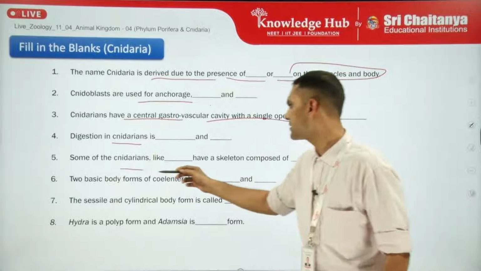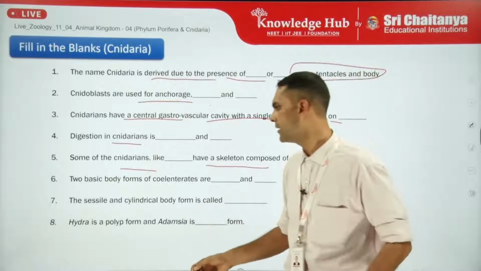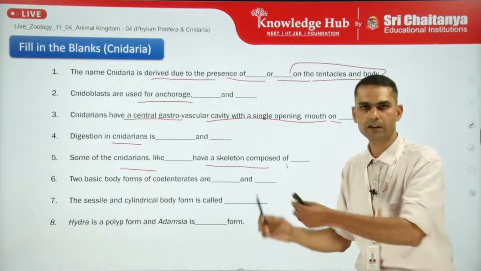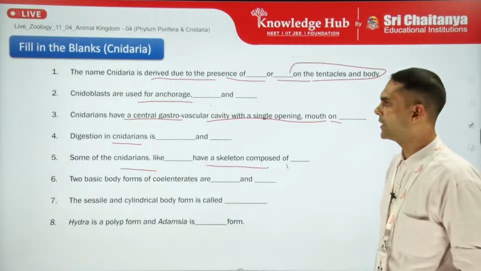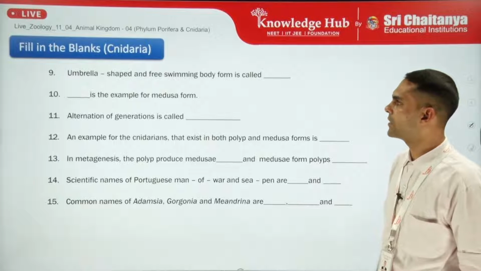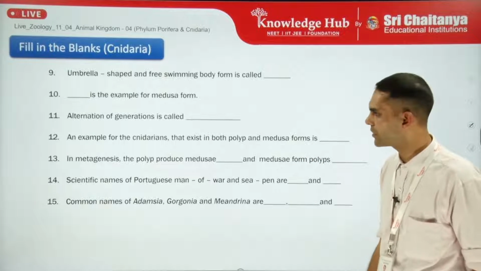Some of the Cnidarians like dash have a skeleton composed of calcium carbonate like corals, meandrina, and two basic body forms of coelenterates are this. You can have a look and you can sense the answer. I should not dictate it. I should wait. Some more questions are there. Umbrella shaped and free swimming body form, what it is called. Dash is the example for the Medusa form.